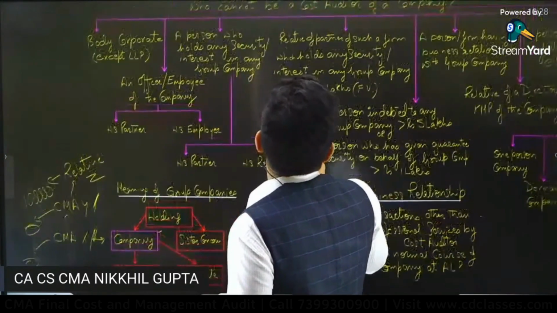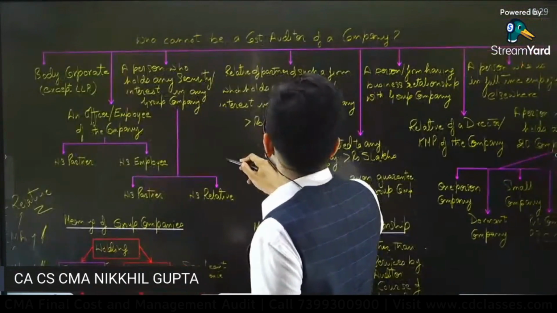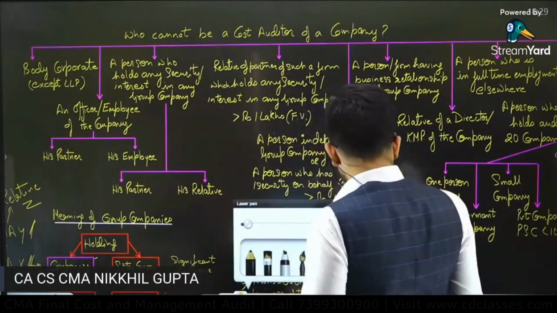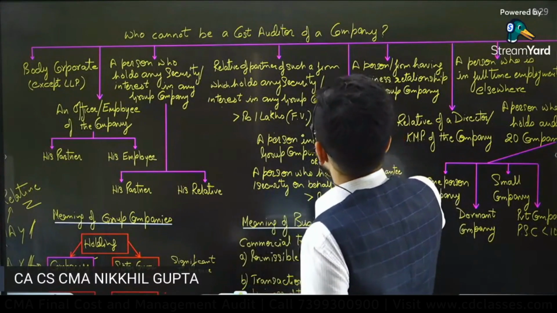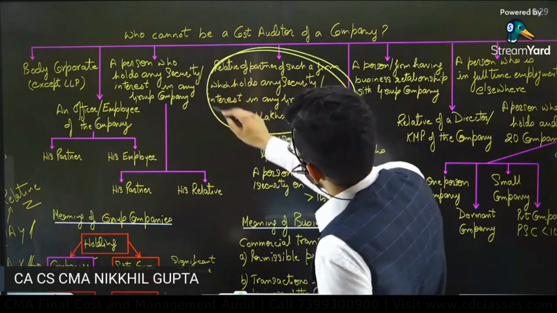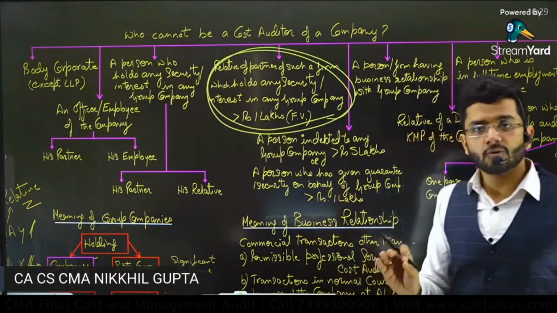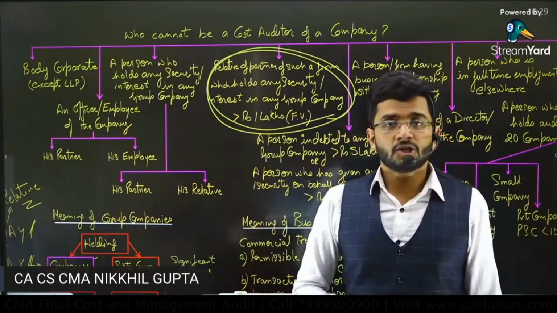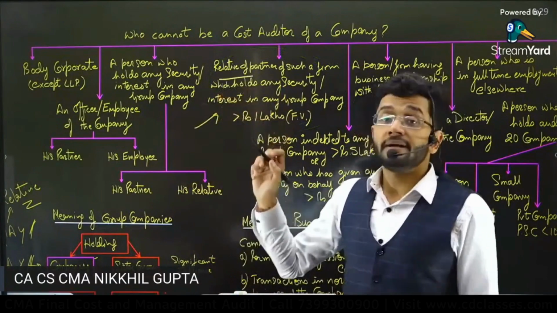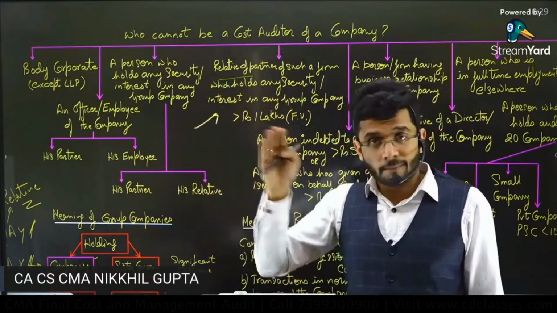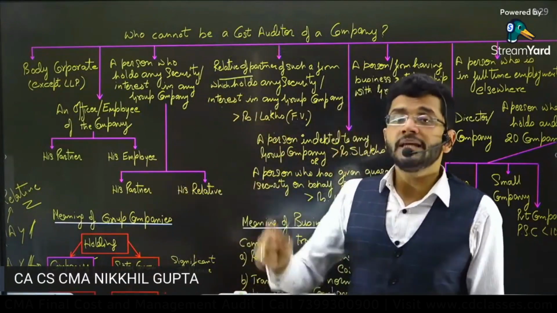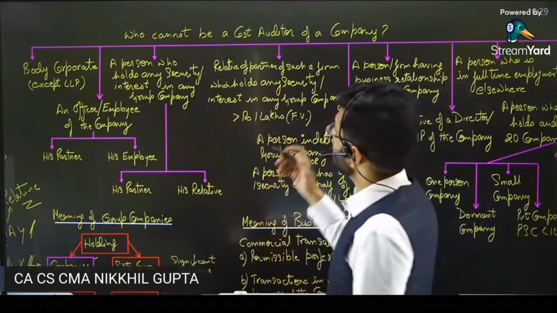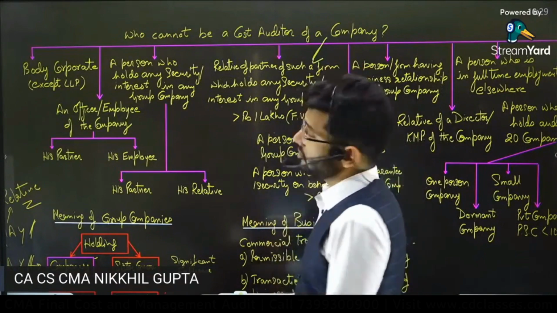So a relative of partner of such firm which holds any security or interest in any group company which is more than 1 lakh rupees. So a relative can have shares up to 1 lakh rupees. Beyond rupees 1 lakh, the shares cannot be there in the case of a relative. But in the case of direct relationship, which means both the partners, the shareholding has to be 0. You cannot have even a single share. So that is the restriction on conducting the cost audit.